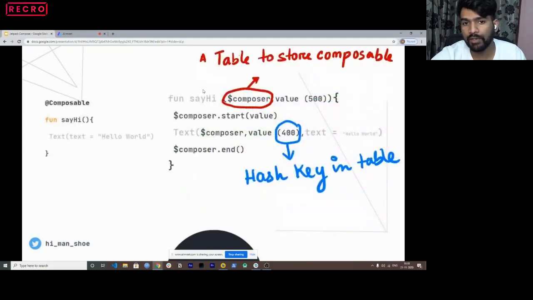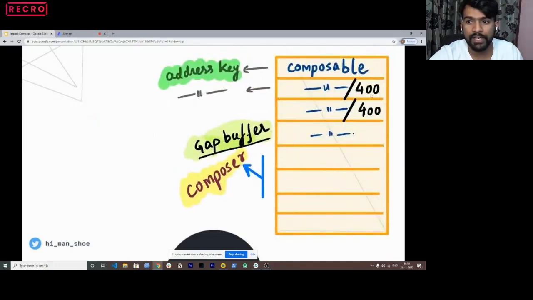So here we have two composables, one is say hi and another is text. We need to store both in this composer at this particular location, 500 and 400, and it would store them like this.